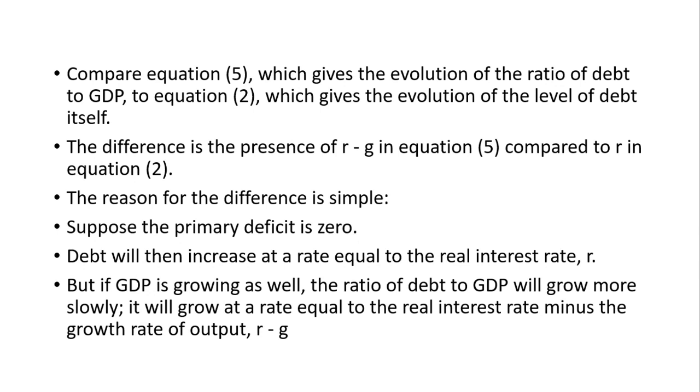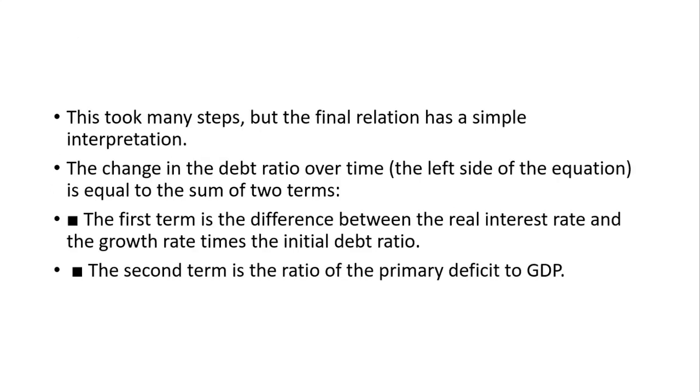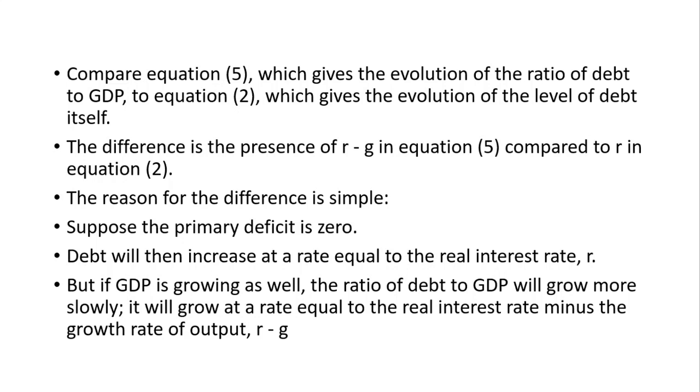to GDP. So when you compare this equation, which gives the evolution of the ratio of debt to GDP, to equation 2, which gives the evolution of the level of debt itself, the difference is only the presence of R minus G in the equation compared to R in equation 2. The reason for the difference is simple. Suppose the primary deficit is 0. In this case, the last term becomes 0: (G(t) minus T(t)) by Y(t) is equal to 0. Debt will then increase at a rate equal to the interest rate R.